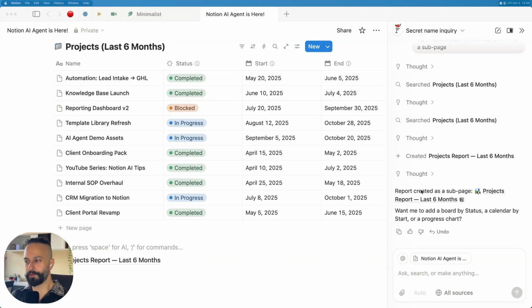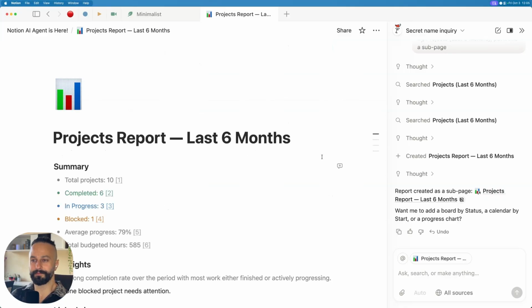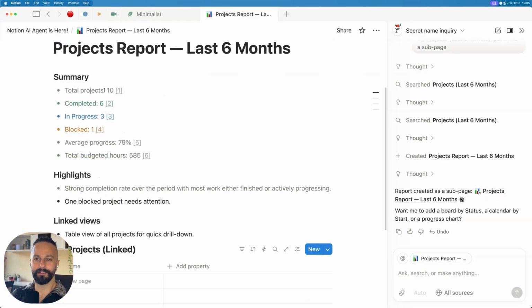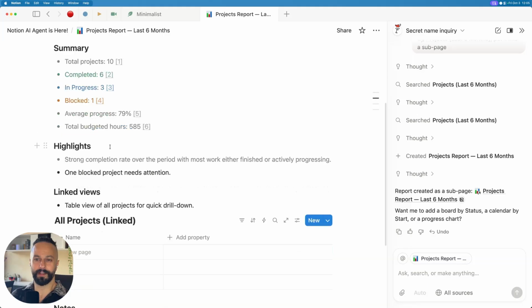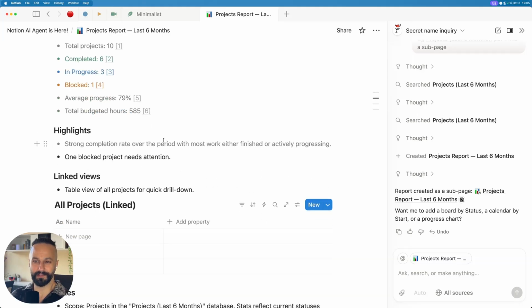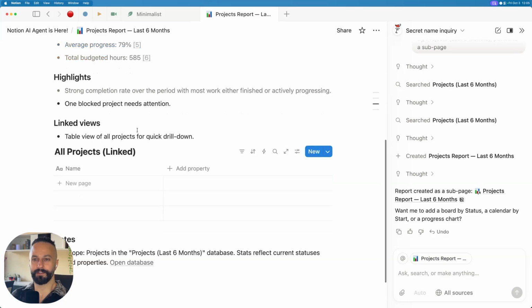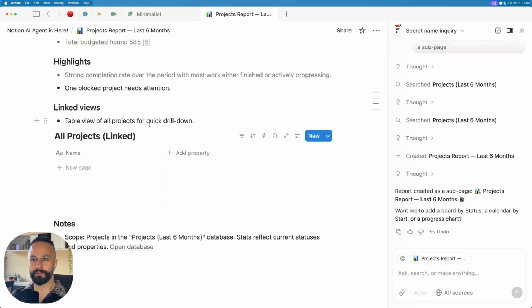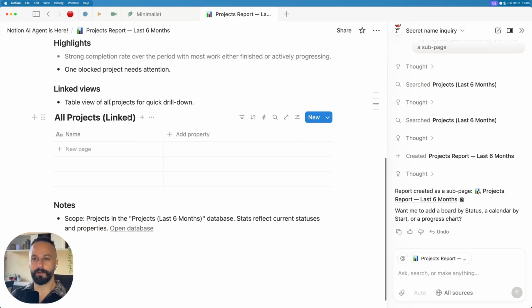There we go. Report created as a subpage, projects report last 6 months. It's appeared right here. Let's check it out, see what it does. Summary. It's giving us the status summary, the highlights, strong completion rate, which is looking at the completion property. One blocked project needs attention. Table view of all projects for a quick drill down. So I think it's trying to reference. So it's made a little bit of a mistake here.